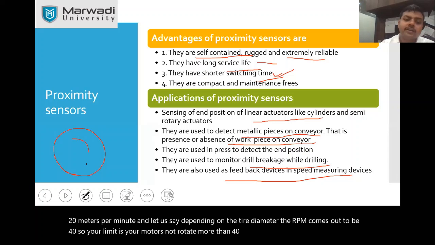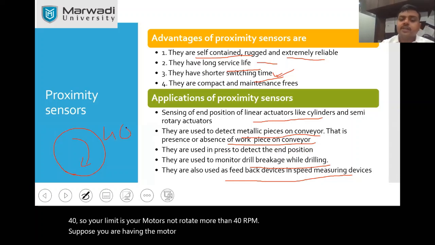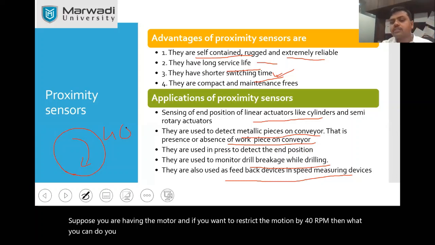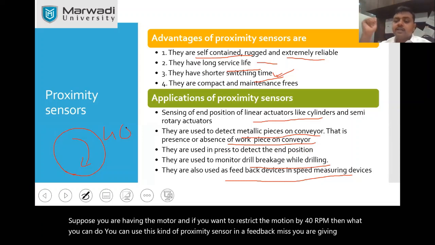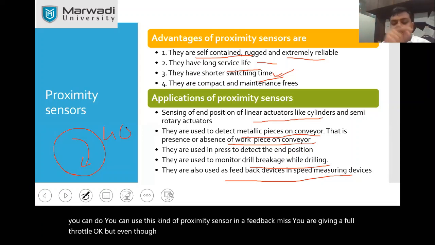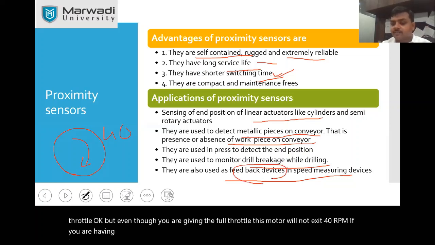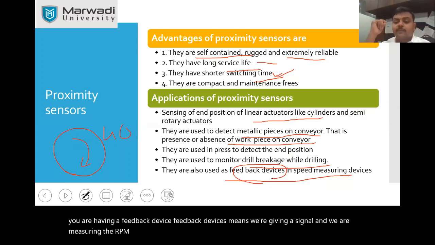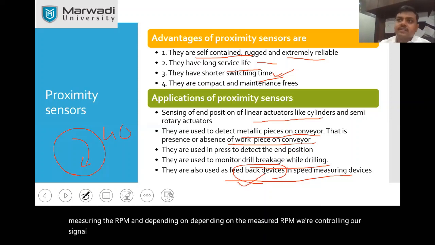Suppose you have a motor and you want to restrict its motion to 40 RPM. Then you can use this kind of proximity sensor in a feedback. You are giving full throttle, but even then this motor will not exceed 40 RPM if you have a feedback device. Feedback device means we are giving a signal and measuring the RPM, and depending on the measured RPM, we are controlling our signal. In the subsequent lectures, we will understand what a feedback system is.